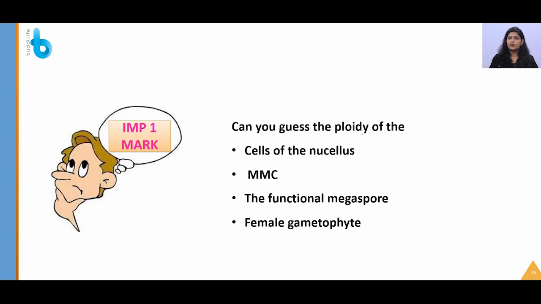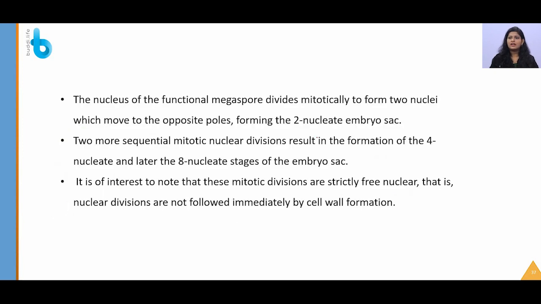Again, this is one more important 1 mark question. What is the ploidy of the cells of the nucellus? It is 2n. Again, for ploidy, you need not mention any number, just write n or 2n, 3n, 4n, whatever it is. So again, megaspore mother cell is 2n, functional megaspore n, female gametophyte n. Hope this would have been clear to you.